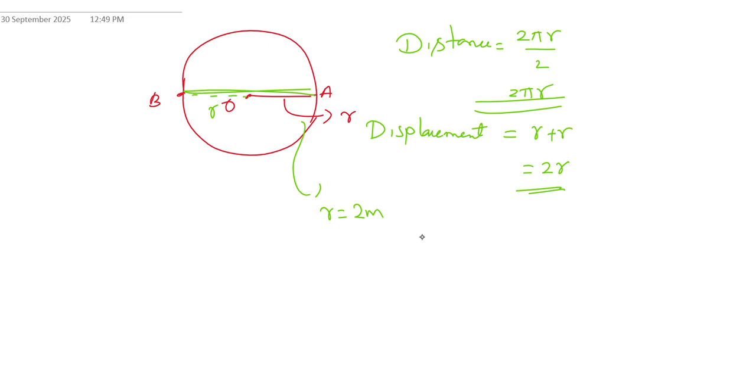The pi value is 3.14 or 22 divided by 7. So distance is 2 pi, and displacement is 2 into 2, which is 4 meters. Like this we can solve problems on distance and displacement.